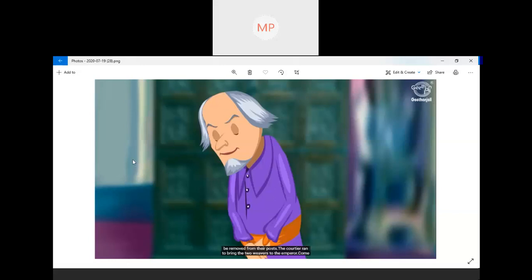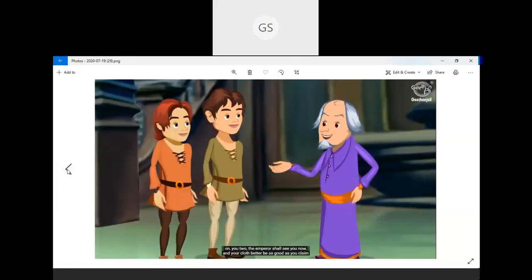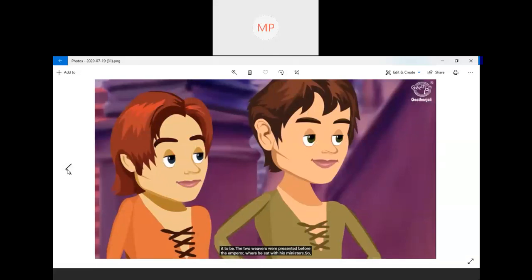So immediately what did the minister do? The courtier ran to bring the two weavers to the emperor. Come on, you two, the emperor shall see you now, and your cloth better be as good as you claim it to be. So immediately he took the impostors, as I said, the weavers, to the emperor, and they started to have a conversation. The two weavers were presented before the emperor, where he sat with his ministers.